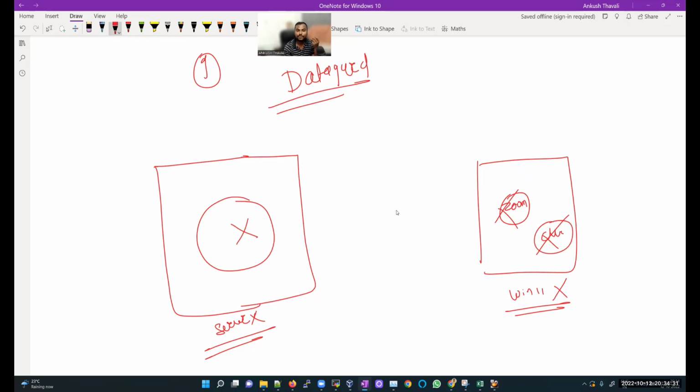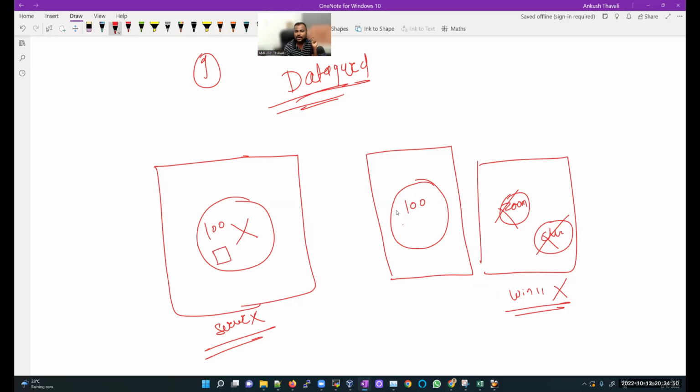But if my server goes down, I'm not able to access my database. In that case, there is a concept called Data Guard. What Data Guard says is, we will have one more server. On this server, we will have the same database. Let's say I have 100 tables; here also we will have 100 tables. If I create one new table here, automatically the new table will be created here.